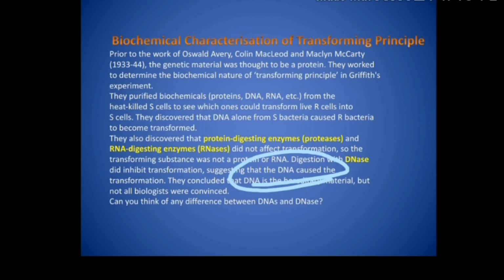Now one question is there, that can you think of any difference between DNAs and DNAs? इन दोनों में आपको क्या डिफरेंस समझ में आता है? This is the question for you as a homework. Write the answer in your WhatsApp group, biology WhatsApp group, and send to me, right?